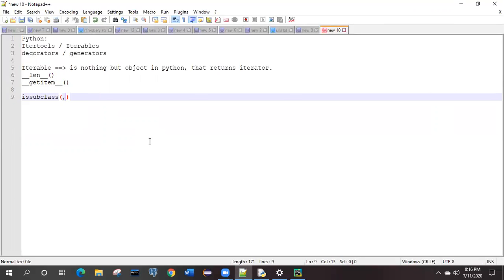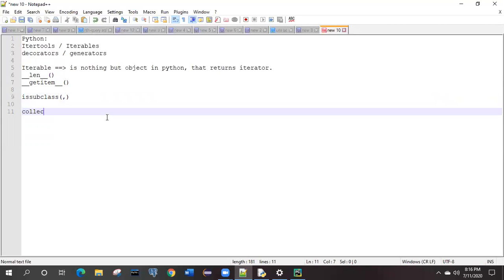Like list, you have one of the collections, right? Set is also one of the collections, right? So you got list, you got set, and the dictionary is the third one. You need to check whether this list, this set, this dictionary belongs to a particular class that is known as collections.